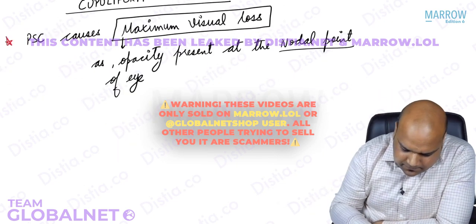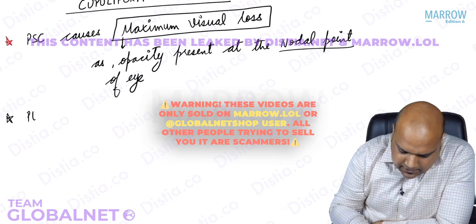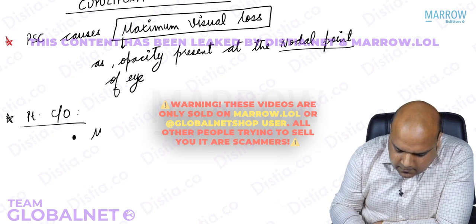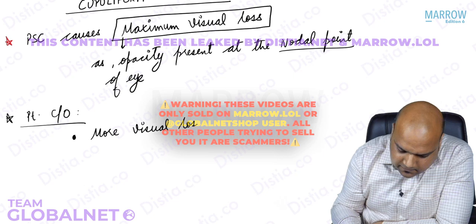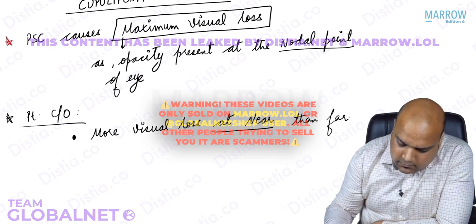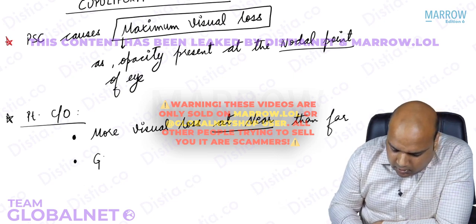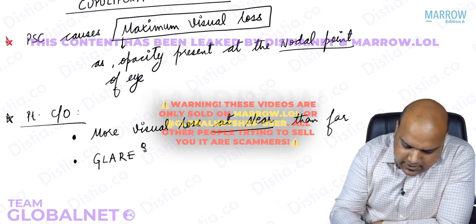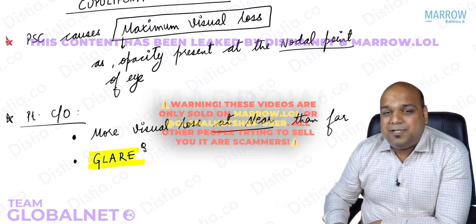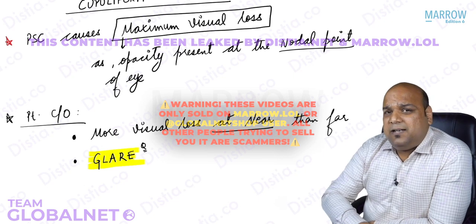Also remember that the patient complains of more visual loss at near than far. Almost always the patient will complain of this. As soon as you hear the word glare, how does the patient describe it actually?